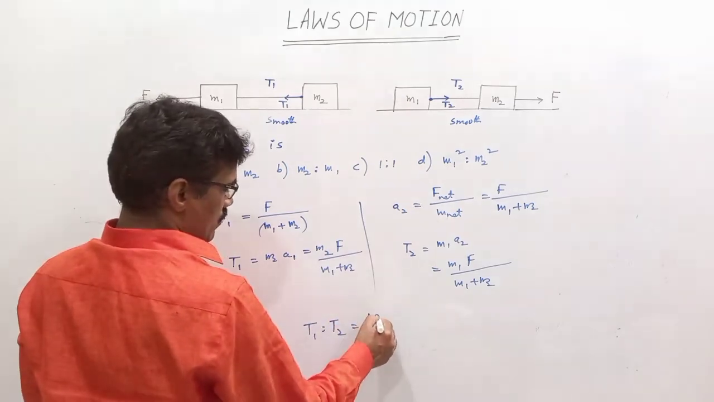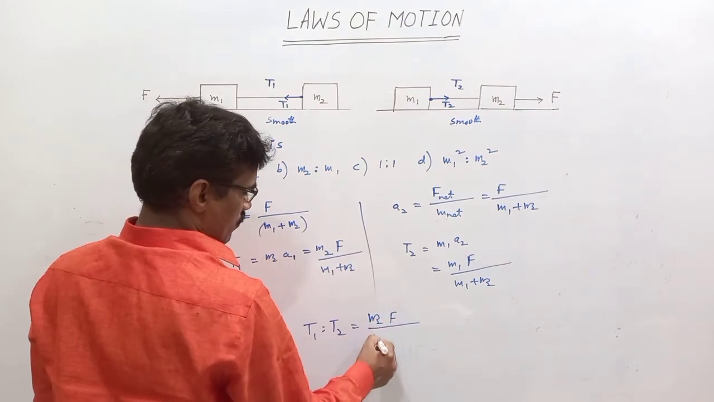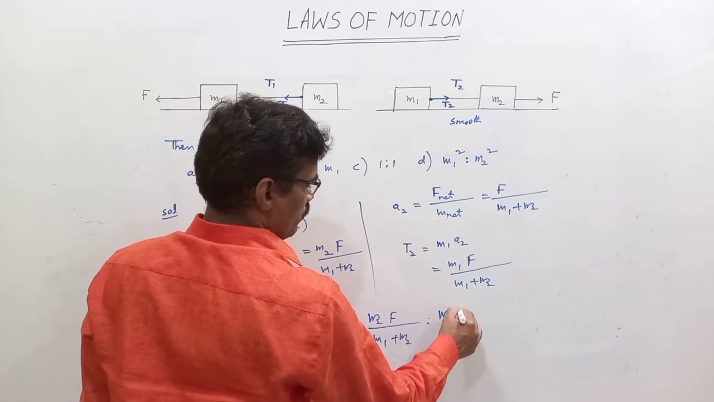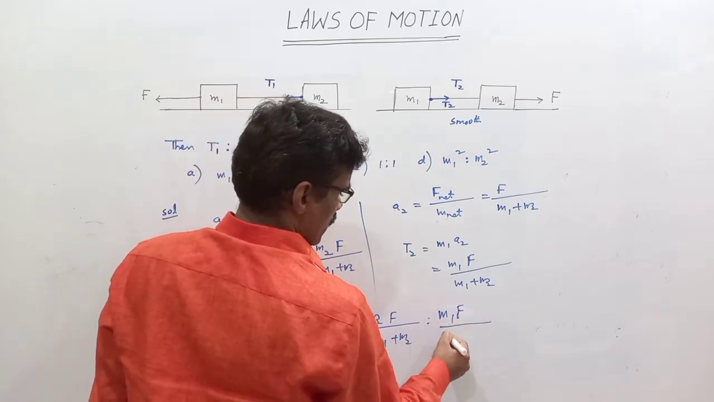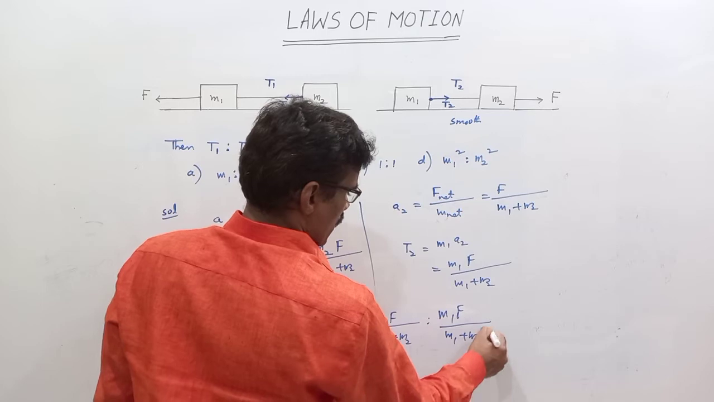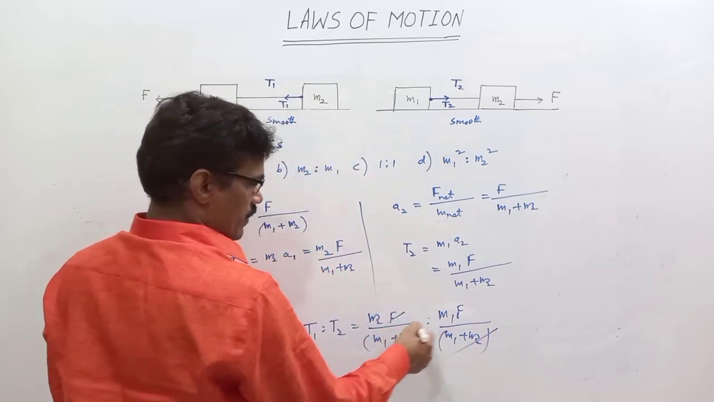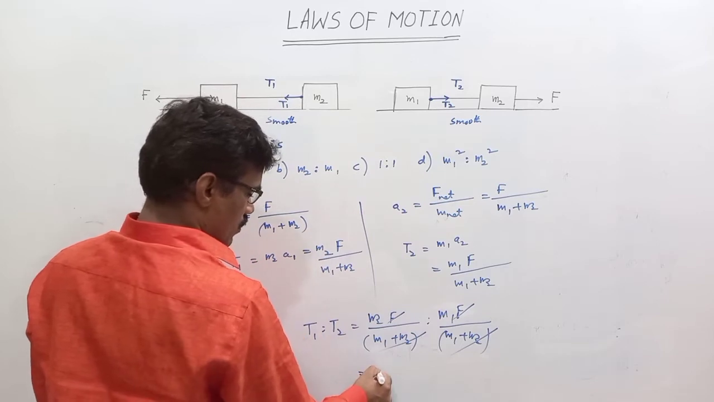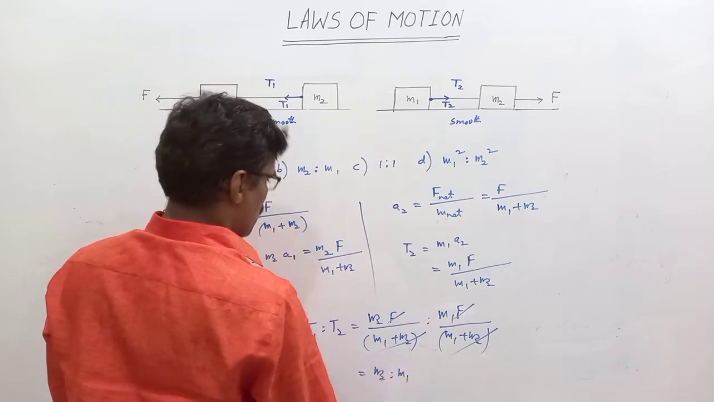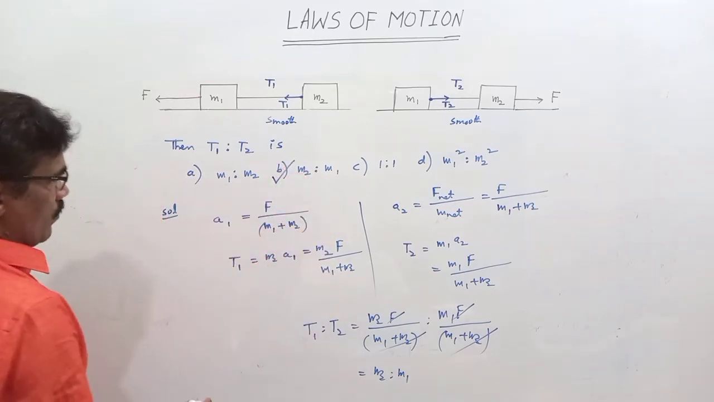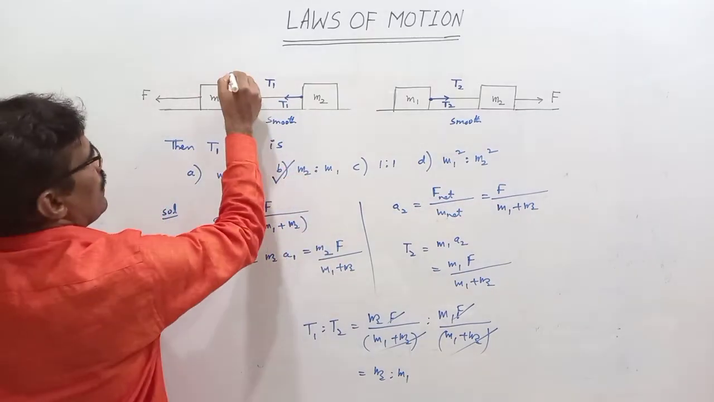M2 F by M1 plus M2 divided by M1 F by M1 plus M2. M1 plus M2 cancels, F cancels, which is equal to M2 is to M1. Your option is B. Suppose here the same, but what is the ratio of acceleration?